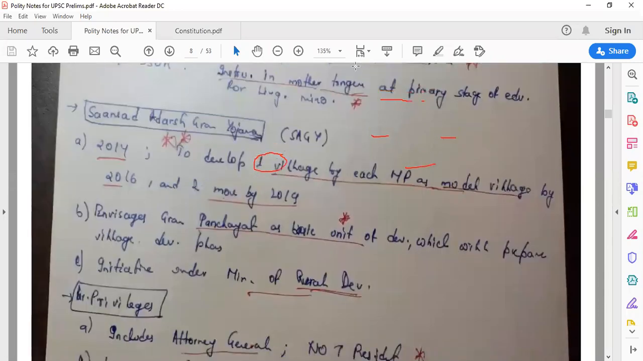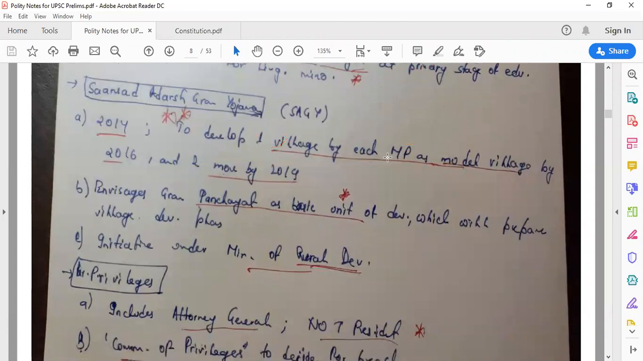Now, Saansad Adarsh Gram Yojana. We have made many schemes. How many schemes we implement in reality is a different matter altogether. But one of those schemes was Saansad Adarsh Gram Yojana, SAGY. It was introduced in 2014. Remember this, these introduction details are important.